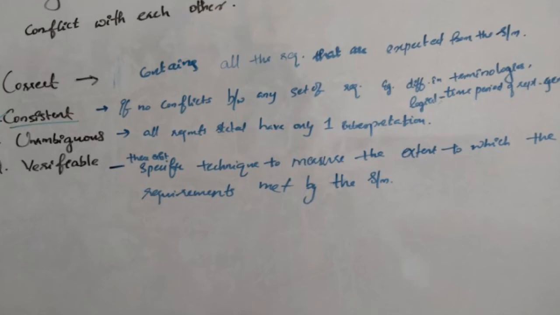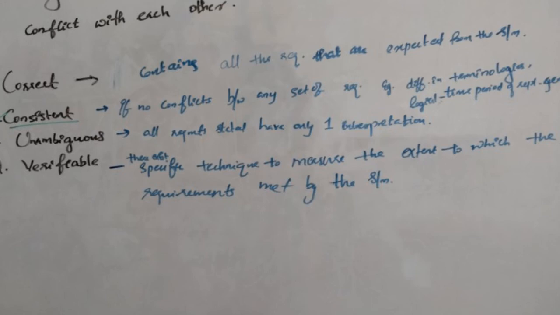The question is: if and only if no subset of individual requirements described in it conflict with each other. So the correct option is B, that is consistent. SRS is said to be consistent if there are no conflicts between any set of requirements. Examples of conflicting requirements include differences in terminologies used at separate places, that's a conflict. And logical conflicts like time period of report generation, etc.